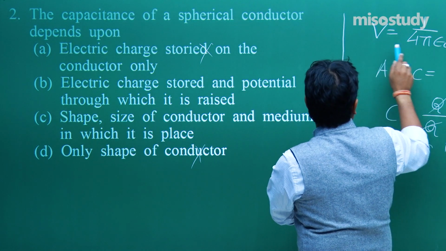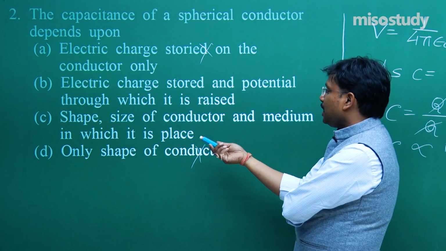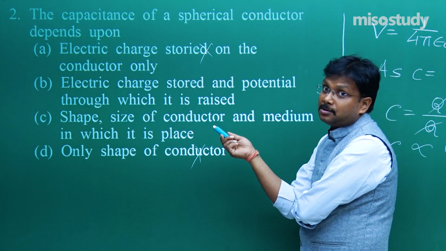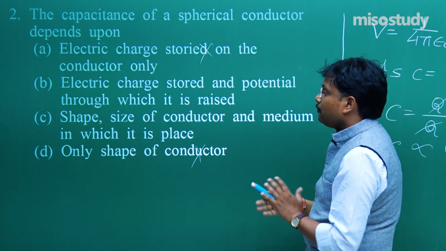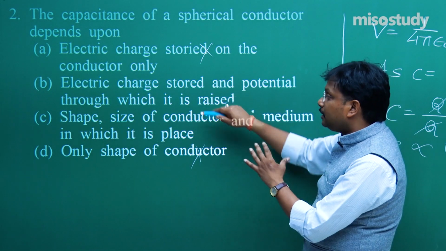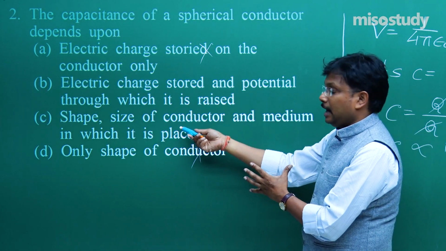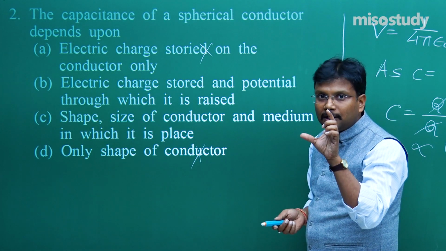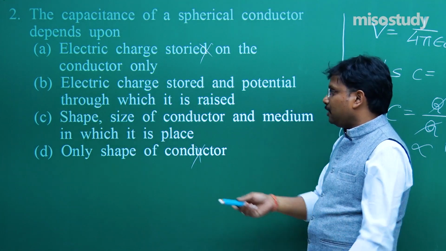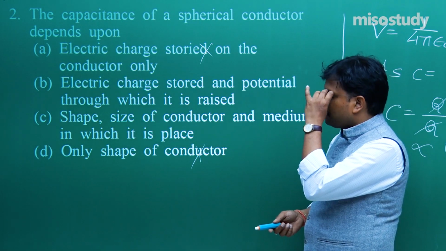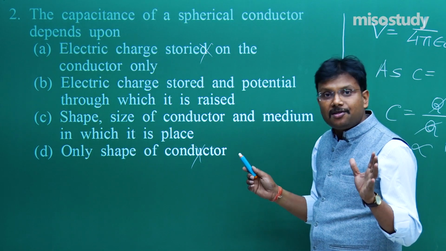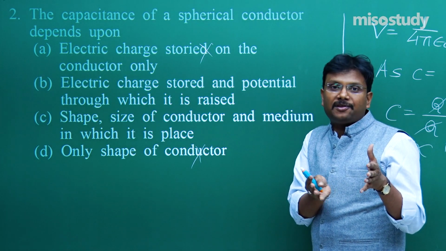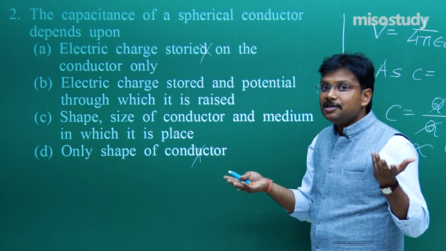Fine. Over here V is something like this. So shape, size of conductor and medium in which it is placed, that is the best option. Otherwise these are not direct consequences. What amount of charge you can put on a spherical capacitor or on a parallel plate capacitor depends upon the shape, size of conductor and medium in which it is placed. If you place some dielectric material between the plates of a parallel plate capacitor, C changes. Fine.